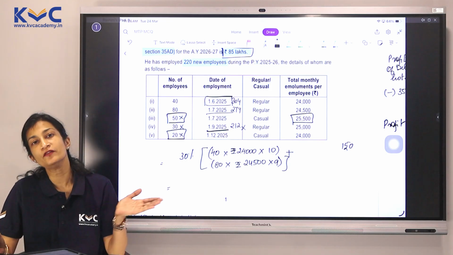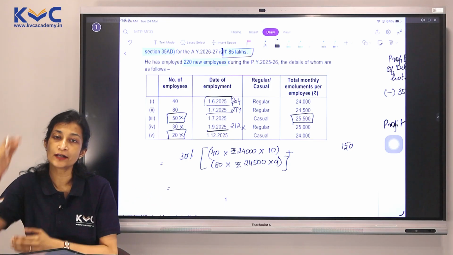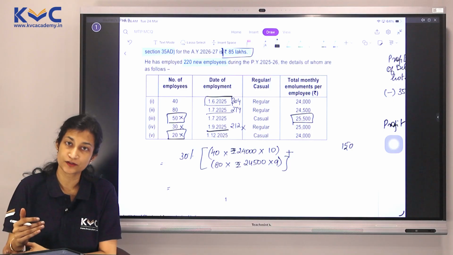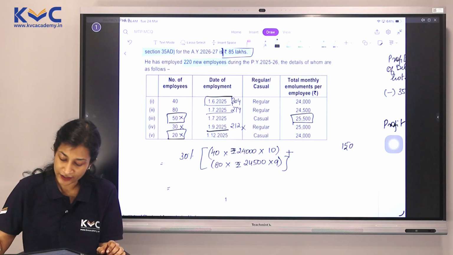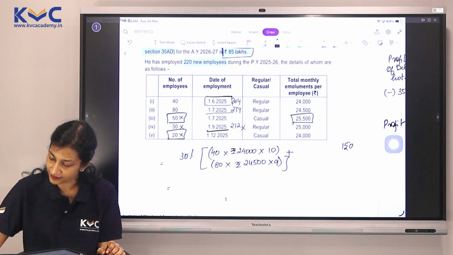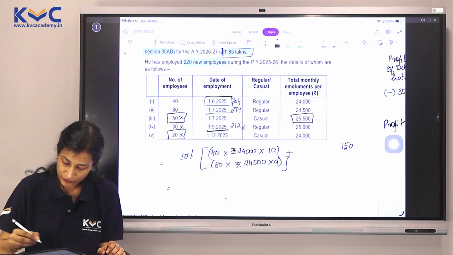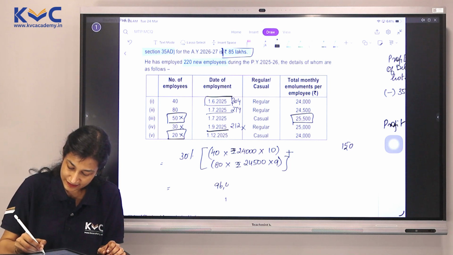I'm not trying to solve in the specified format or a descriptive manner here because they are MCQs. Even you are not expected to solve it in a very elaborate manner. We only require the right option. So this becomes 96 lakhs.